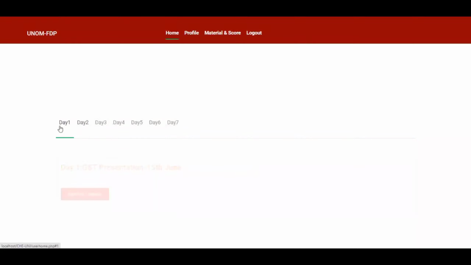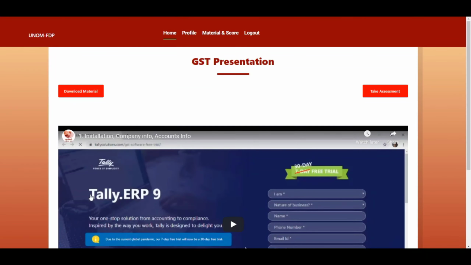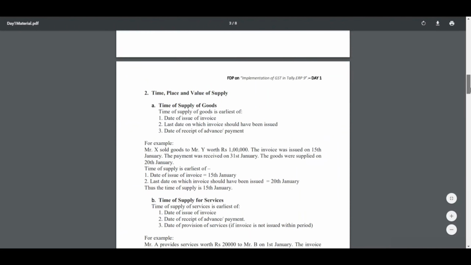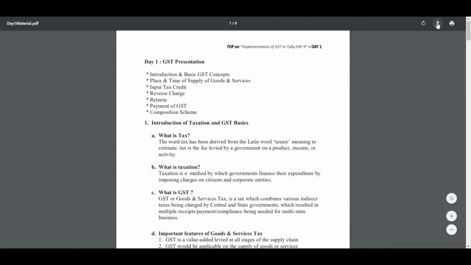Next process: how to view the video and the material. Here it comes. I will open the day 1 session. By clicking on the button start day 1 session, it will be redirected into the material page. In this page, you can view your day material in PDF format by clicking on the download material. It shows your material page in text format. You can download it at any time.